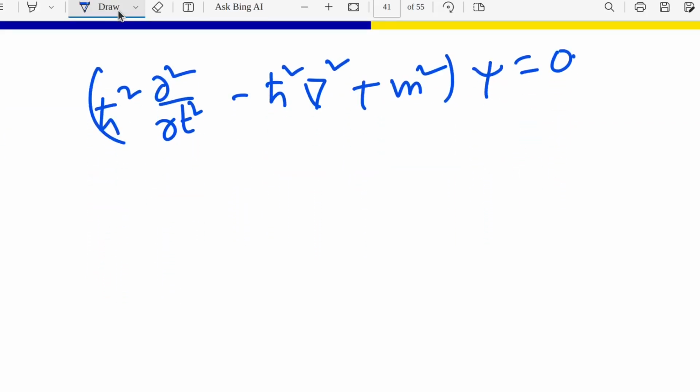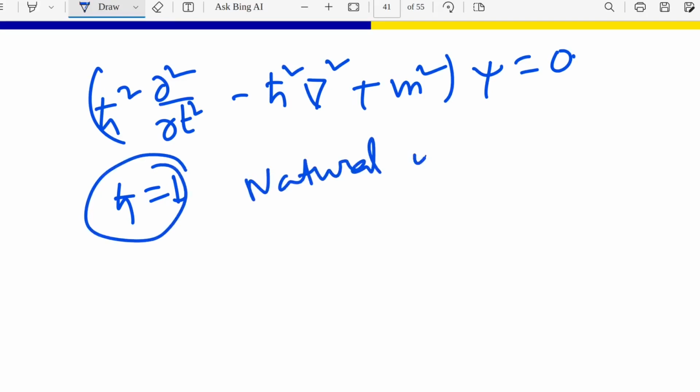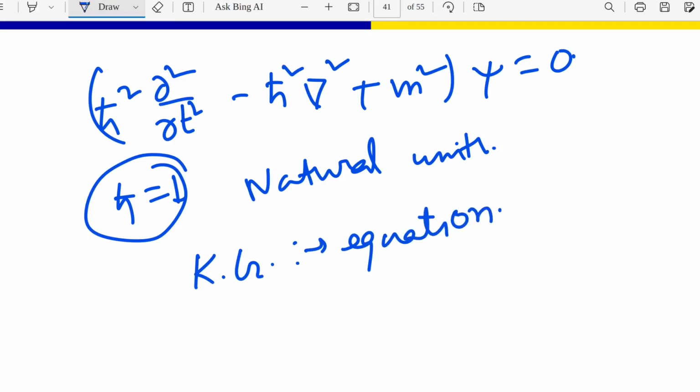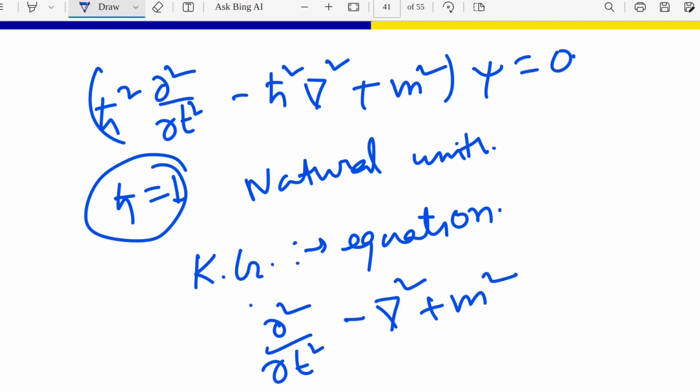And in natural units ħ is 1. So the final result, the Klein-Gordon equation, will be ∂²/∂t² minus ∇² plus m square, psi is 0.